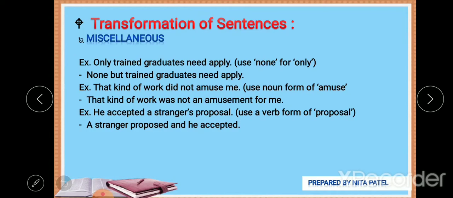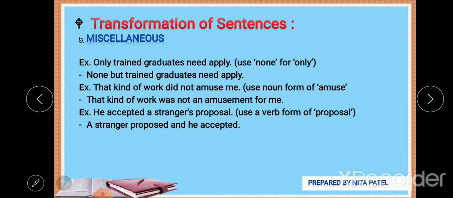Now there are some miscellaneous transformations of sentences, and it is not compulsory that whatever we studied here, that kind of questions they will ask. They can also use other techniques. I'm not telling you that whatever I have taught, only those kinds of questions will be in the paper.